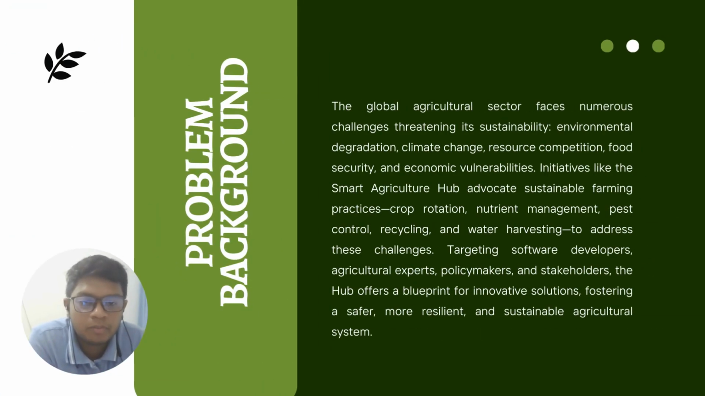The problem background of our project is that the global agriculture sector faces numerous challenges threatening its sustainability: environmental degradation, climate change, resource competition, food security, and economic vulnerabilities. Initiatives like the Smart Agriculture Hub advocate sustainable farming practices like crop rotation, nutrition management, pest control, recycling, and water harvesting to address these challenges. Targeting software developers, agriculture experts, policymakers, and stakeholders, the hub offers a blueprint for innovative solutions, fostering a safer, more resilient, and sustainable agriculture system.